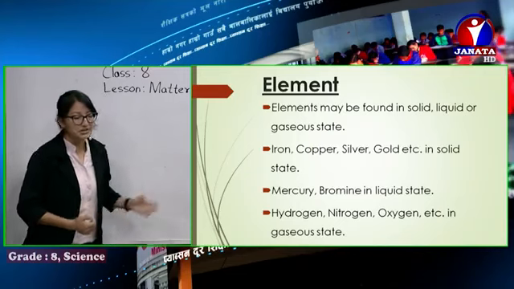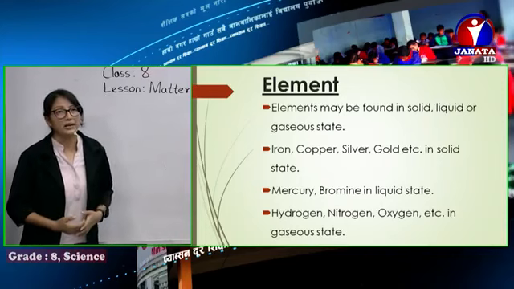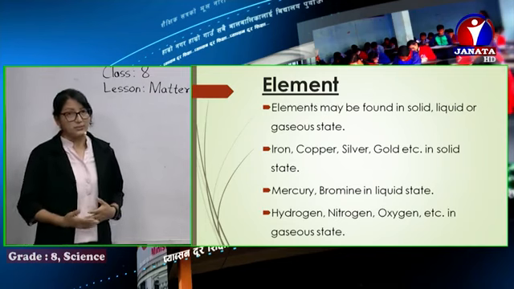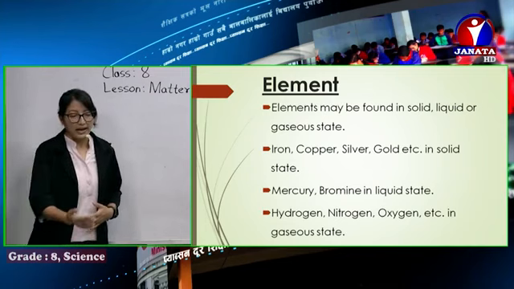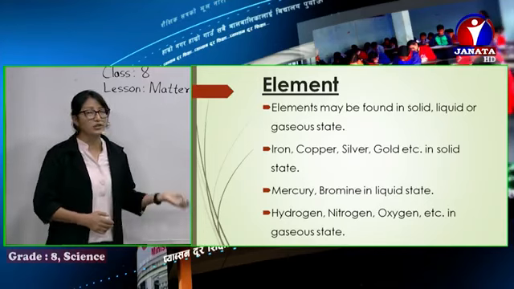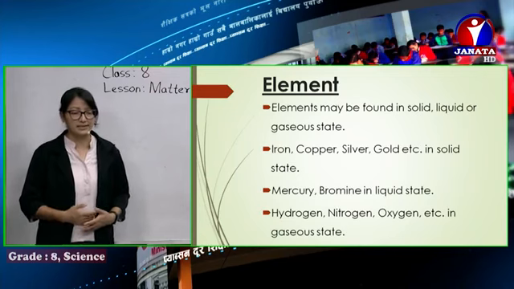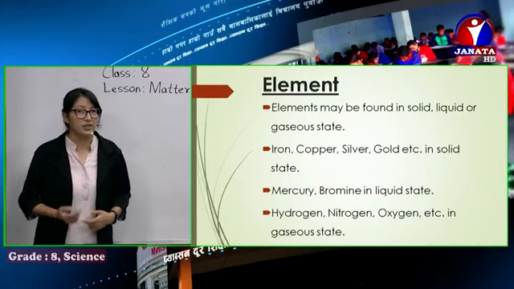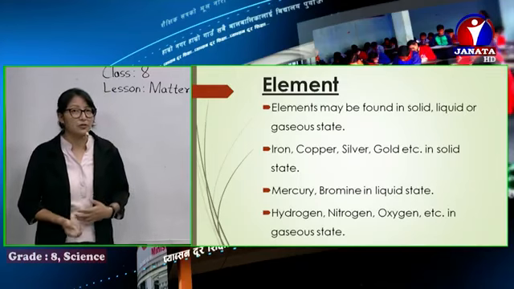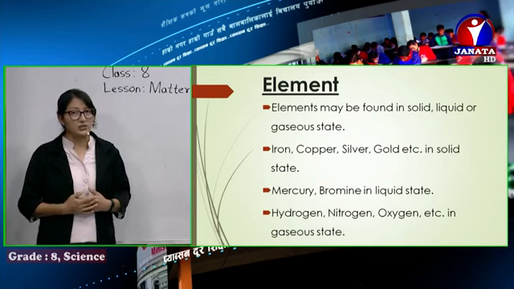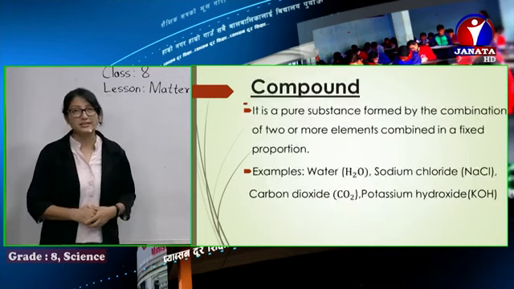And mostly these two, you can see mercury and bromine. These two are the elements which are found in liquid state. These are the ones, especially these two, found in liquid state. And like other, so many are found in gaseous state as well. Maybe like hydrogen, nitrogen, oxygen, helium, neon, all these are the elements which are found in gaseous state. So this is a short revision, a short explanation related to elements. You have already done about this in the previous class also. You might have also studied the first 20 elements of the periodic table that we are going to revise here as well.